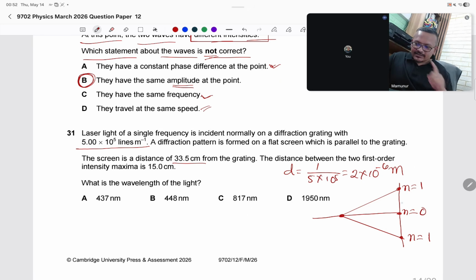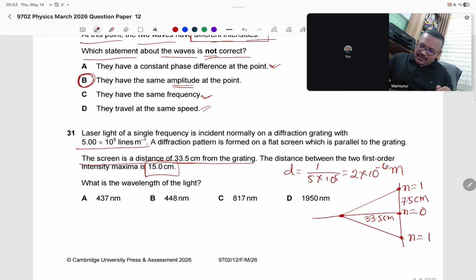It forms a triangle. The first two order maxima are 15 centimeter apart, which means this point to this point is 15 centimeters, so this one is 7.5 centimeters. The screen is at a distance of 33.5 centimeters from the grating, here to here.